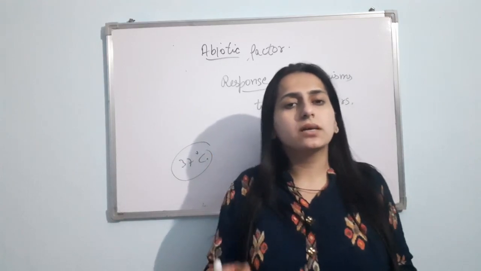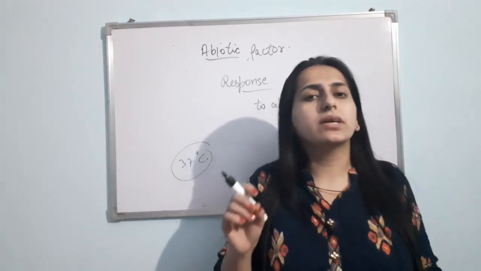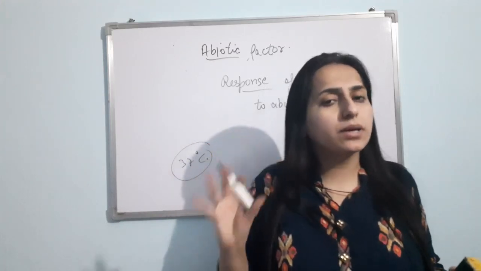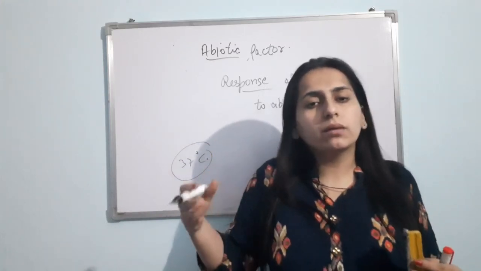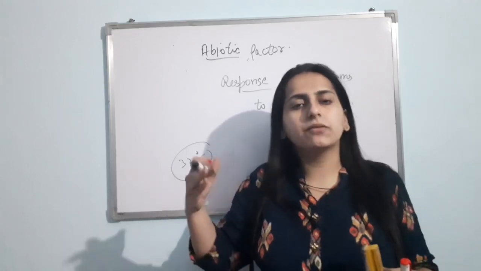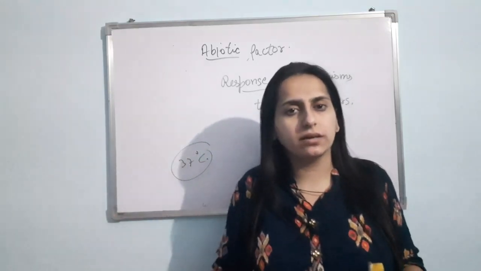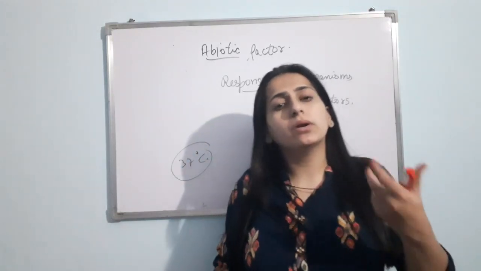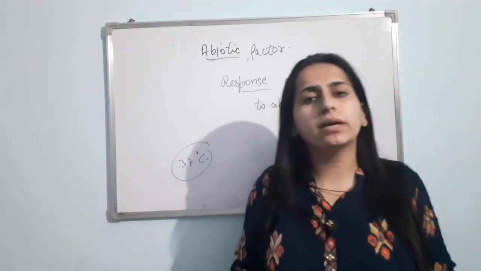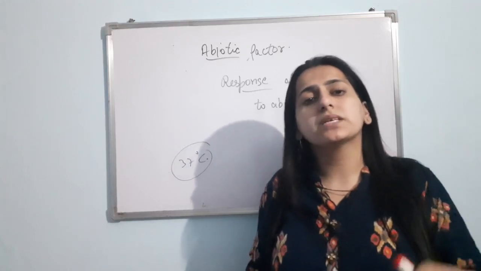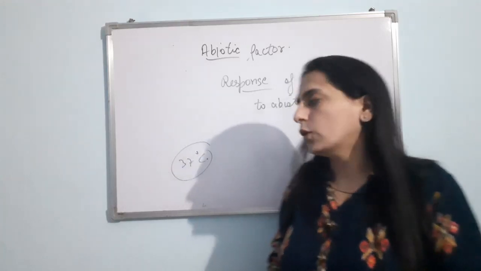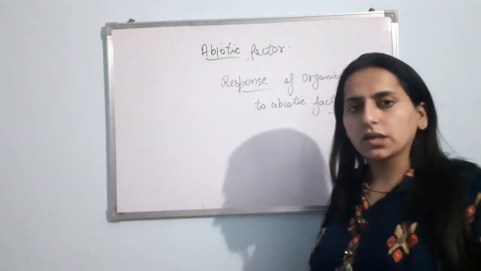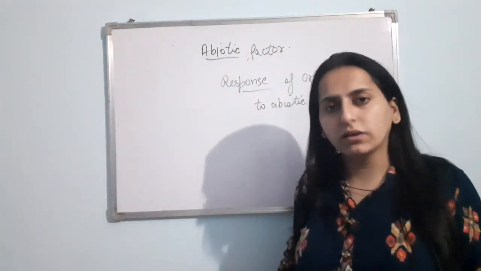The simple answer is that organisms have enzymes, and enzymes are most active at a particular temperature, and enzymes bring about the metabolic reactions and increase the rate of metabolic reactions. So organisms are most active at a particular temperature because at that temperature their enzymes are maximally active. Clear?